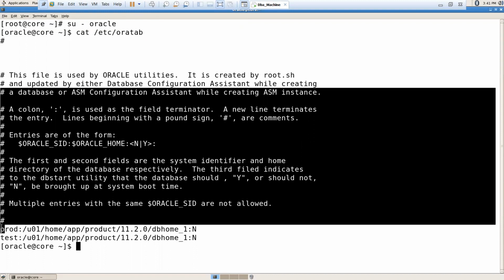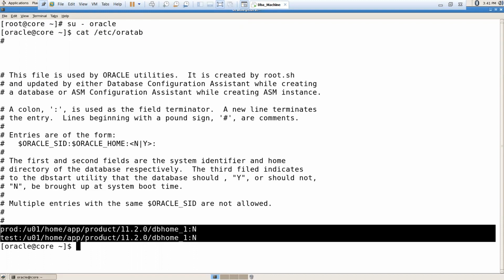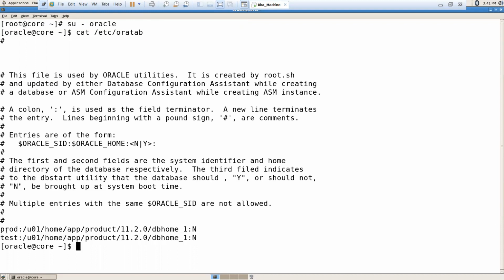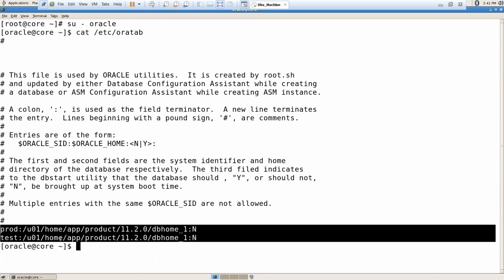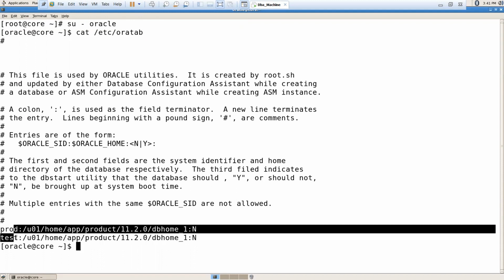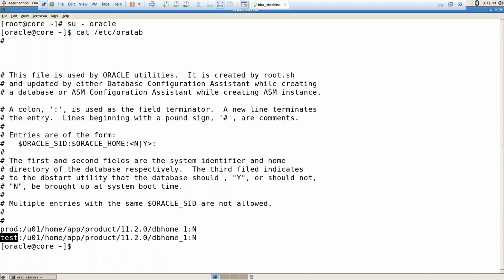Okay, so the most important thing is the last lines, without hash. So these lines mean I have two databases. These are the database names. Suppose I want to access the prod, then export ORACLE_SID=prod.